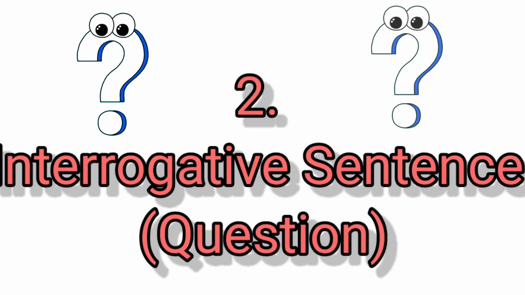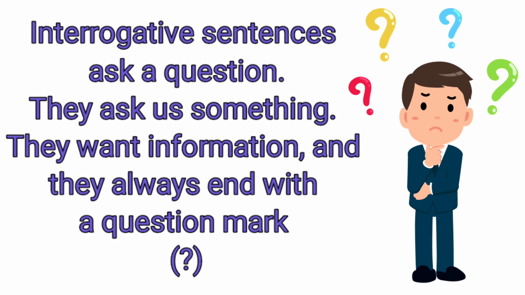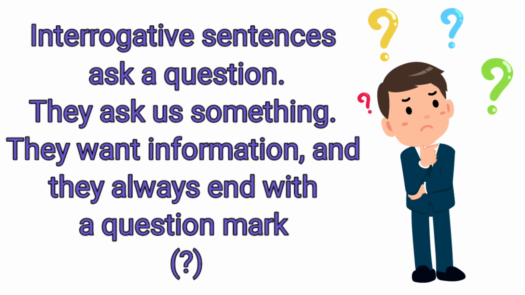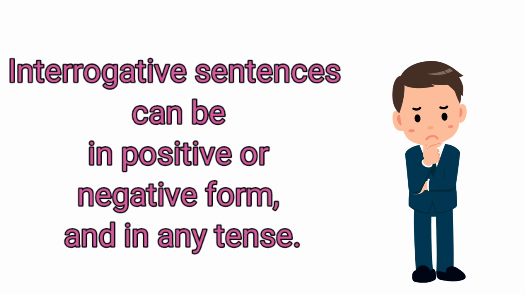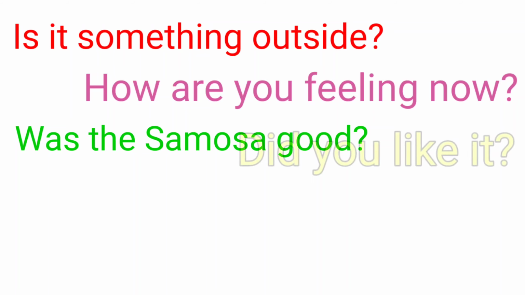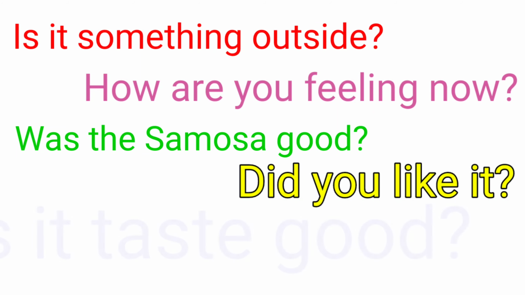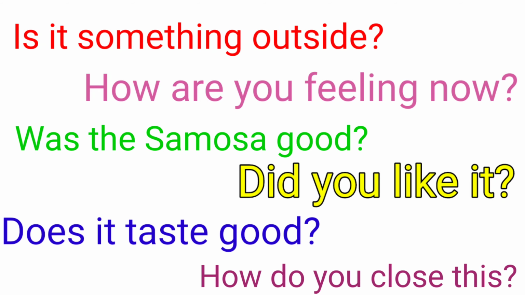Second one is interrogative sentences or questions. Interrogative sentences ask a question, they ask us something, they want information, and they always end with a question mark. Interrogative sentences can be in positive or negative form and in any tense. Is it something outside? How are you feeling now? Was the samosa good? Did you like it? Does it taste good? How do you close this? All these are interrogative sentences.